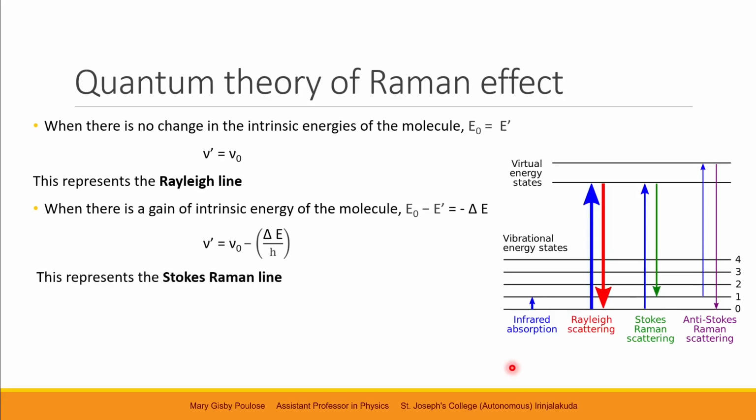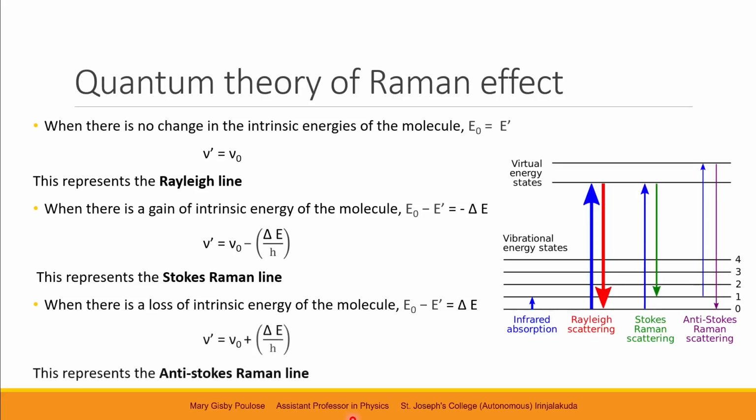And this represents the Stokes-Raman lines. Now, when there is a loss of intrinsic energy of the molecule, that is E naught minus E prime is equal to delta E, we have nu prime is equal to nu naught plus delta E by h. And this represents the anti-Stokes-Raman lines.